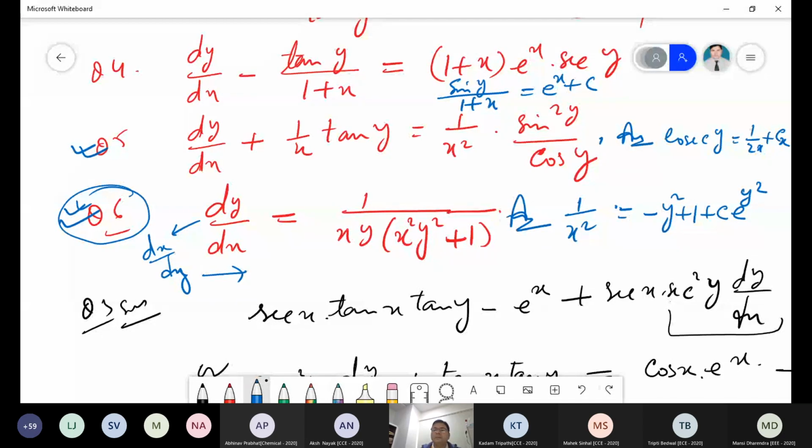Sir, it should be c into e to the power minus y square. Minus y square plus 1 plus c into e to power y. I'm getting here the answer in the book. It is e to power y square.